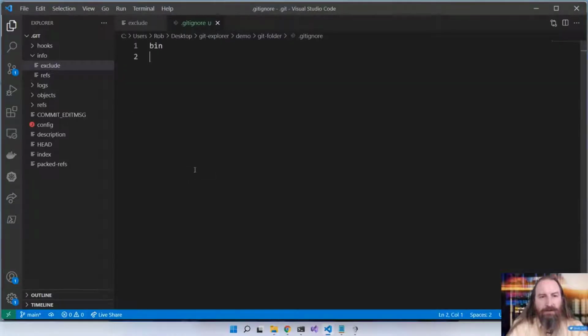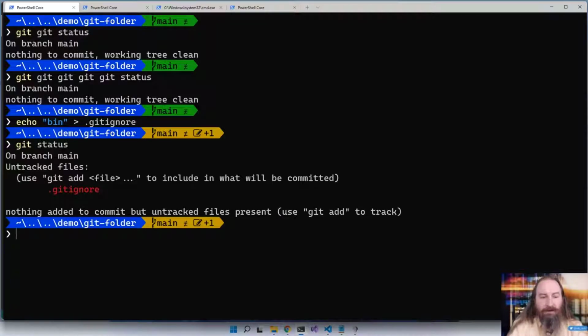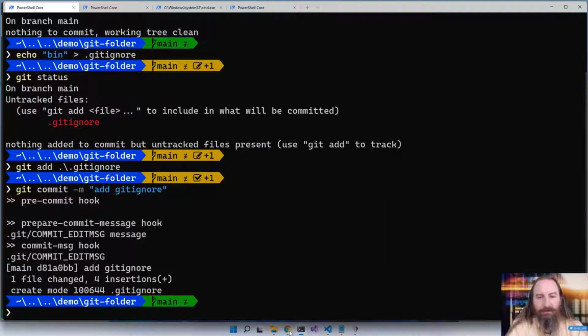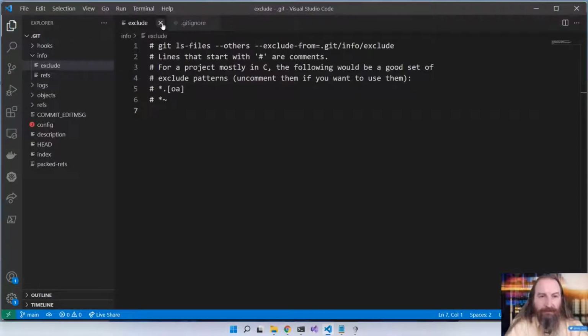And the beauty here is because we've got this now outside of our .git folder, we can commit it. Let's git add the .gitignore and git commit -m "add gitignore", and that commit is in place as well. So there is an exclude file here. I would recommend not using it.